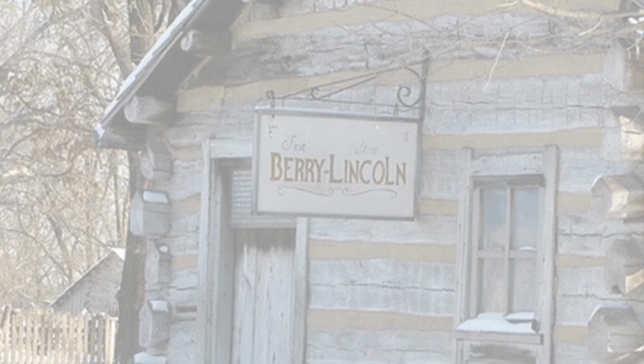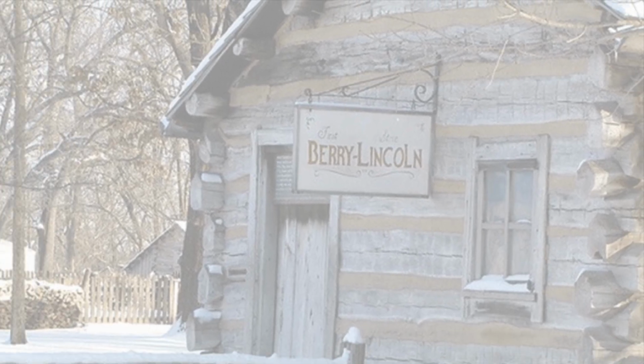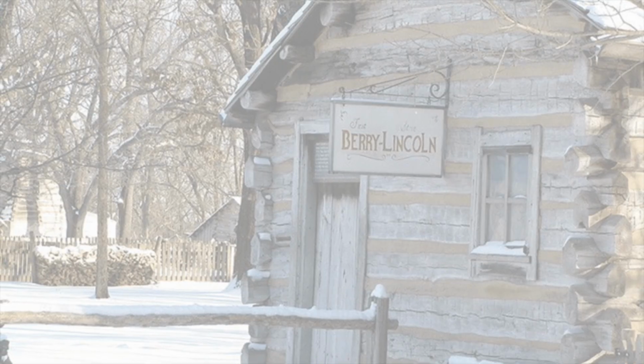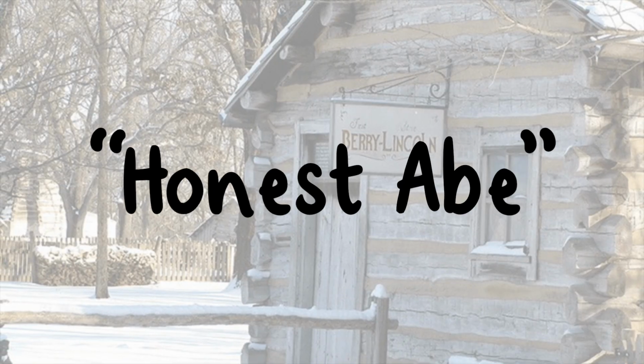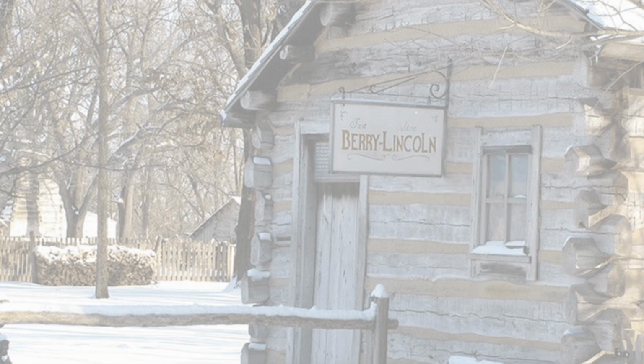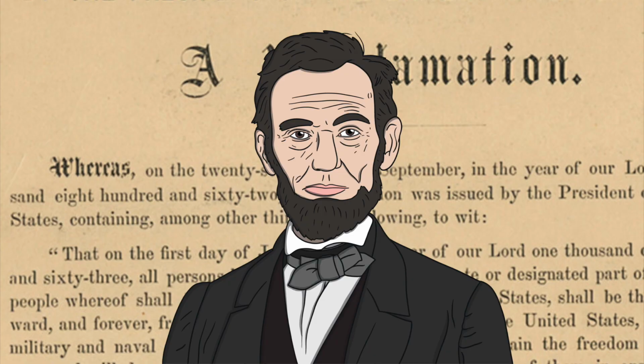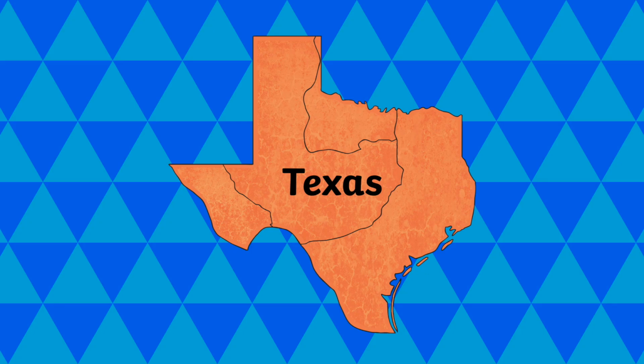At one point, he also owned a store and earned a reputation as an honest businessman, which led to people in the community calling him Honest Abe. As we mentioned earlier, Abraham Lincoln signed the Emancipation Proclamation, abolishing slavery. More than 200,000 Black Americans were still enslaved in Texas, completely unaware of the news.